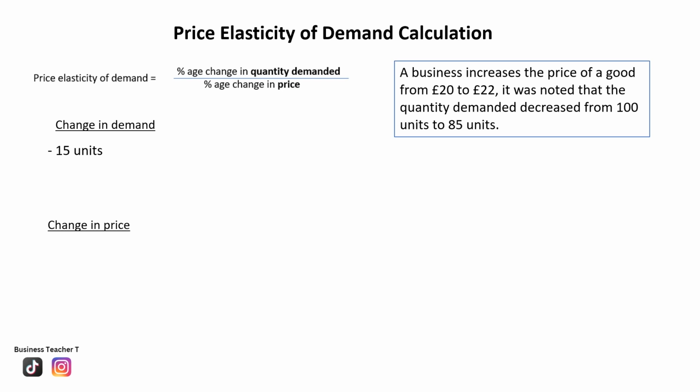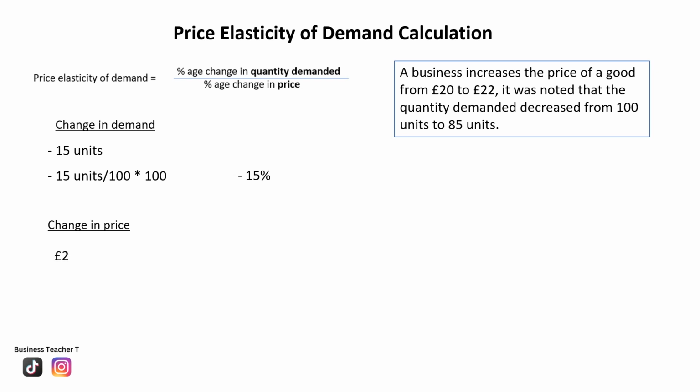So we can use a percentage change formula, which is change over original times 100, and the change is 15 because it was 100 and now it's 85 units. So that's 15 divided by 100 times 100, and that shows that there was a fall of 15%. Let's take a look at price. The price increased from £20 to £22, so there was a change of £2.